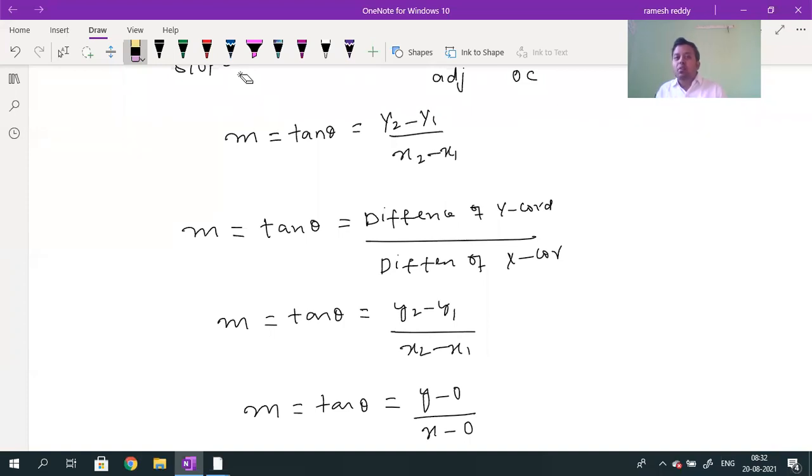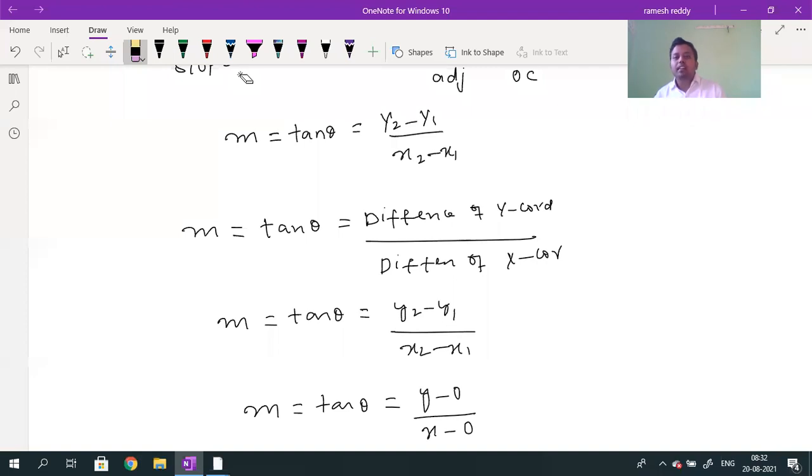Write down the definition for the slope. This is the definition: difference of y coordinate divided by difference of x coordinate will give us what, a slope. Slope value can be represented only with tan theta, not for any other angle. It should not be written cot theta. Slope is the measure of angle. Tan of the angle made by the straight line with the horizontal is called as what, a slope.